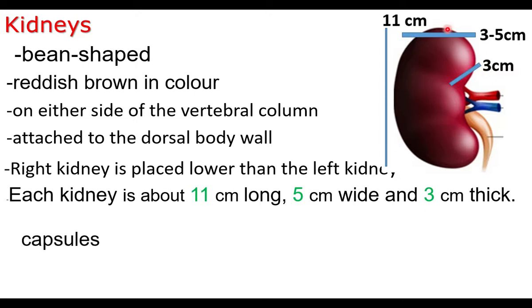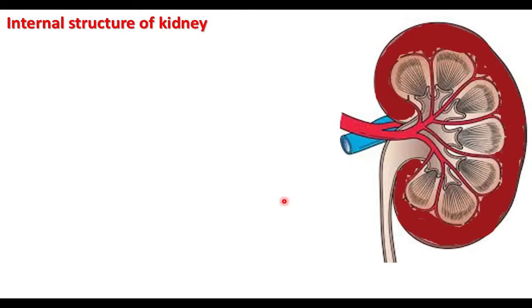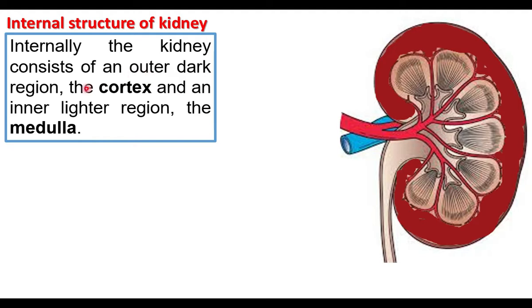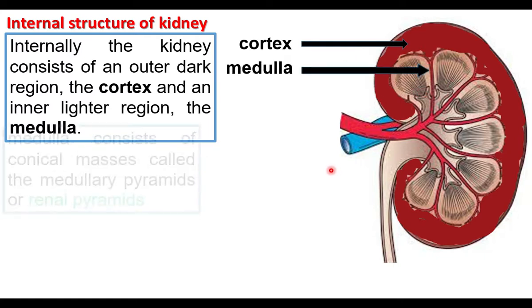The kidney is covered by a fibrous capsule, a tough covering called the capsule. When we see the internal structure of the kidney, it shows two regions: the outer dark red region, the cortex, and the inner light red or pale red region, the medulla.